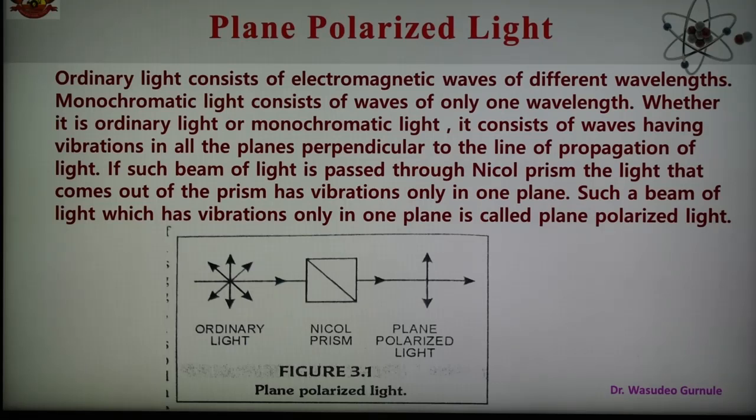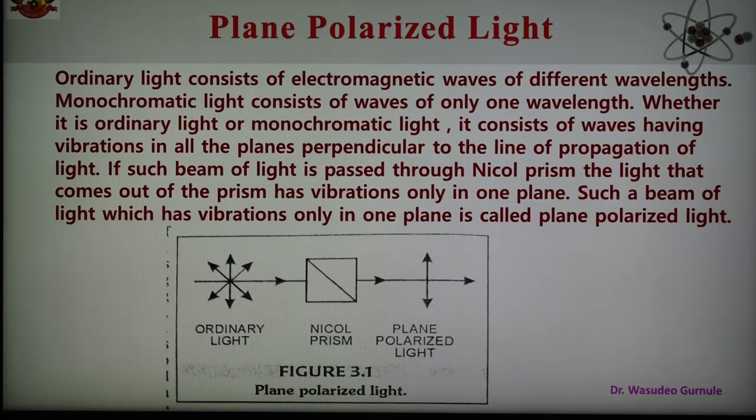Whether it is ordinary light or monochromatic light, it consists of waves having vibrations in all planes perpendicular to the line of propagation of the light. When such a beam of light is passed through the Nicol prism, the light that comes out of the prism has vibration only in one plane, as shown in the figure.